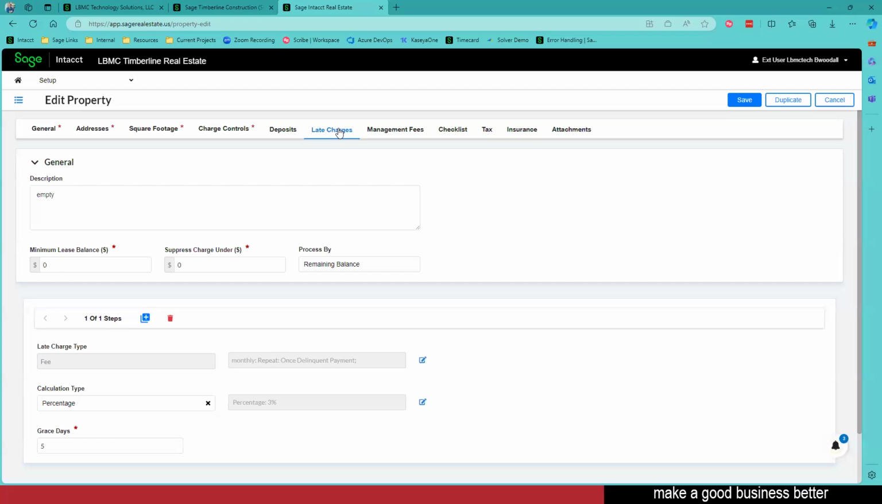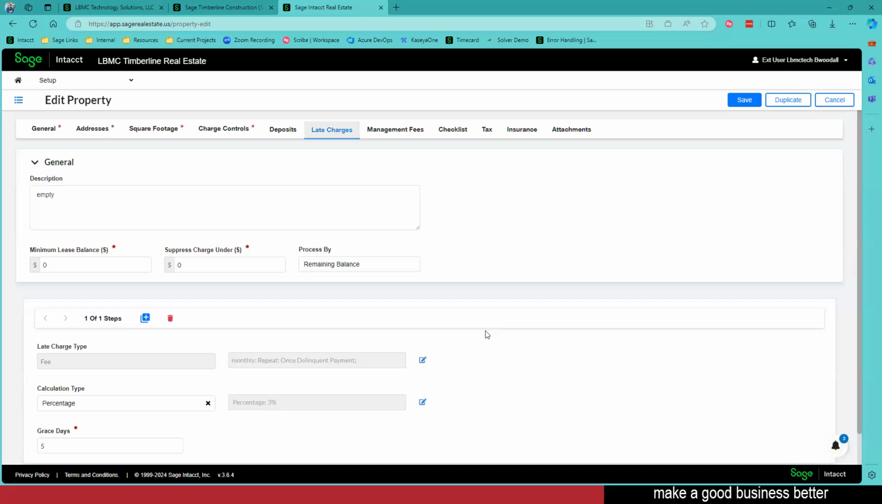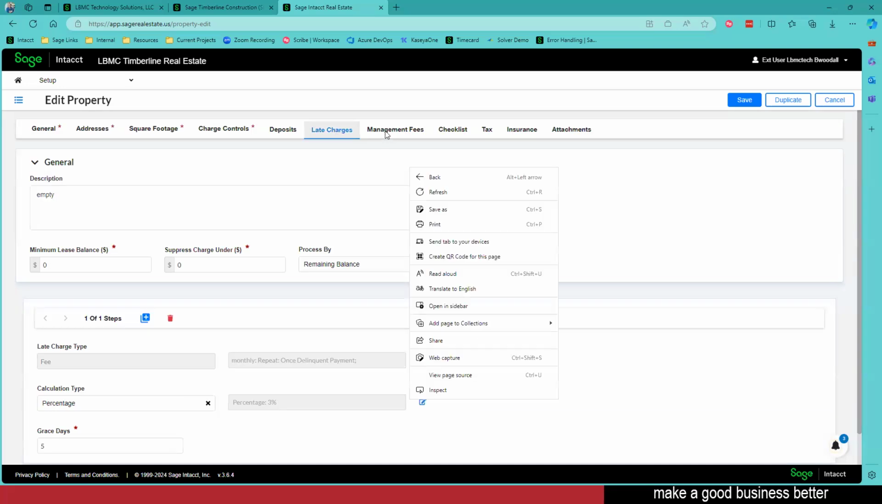Do I want to have late charges assigned to this property? We can define not just a single late fee, we can have multiple steps in our late fee calculations. Is it based on a percentage or a flat amount? What is the percentage? Do we have a grace period? How often are we calculating this? Lots and lots that we can do here.